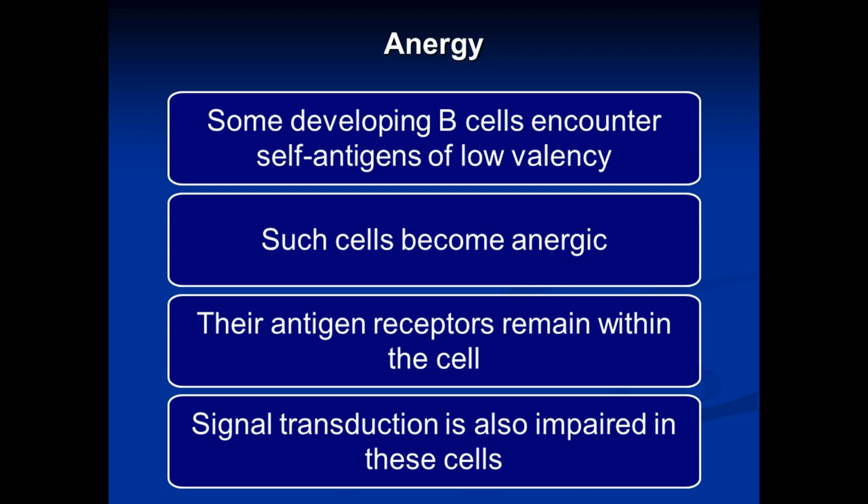So there will be no antigen receptor on the surface of the cell, and therefore it will not be able to recognize or bind the self-antigen. And this is known as anergy. And apart from this antigen receptor remaining within the cell, the signal transduction is also impaired in these cells.